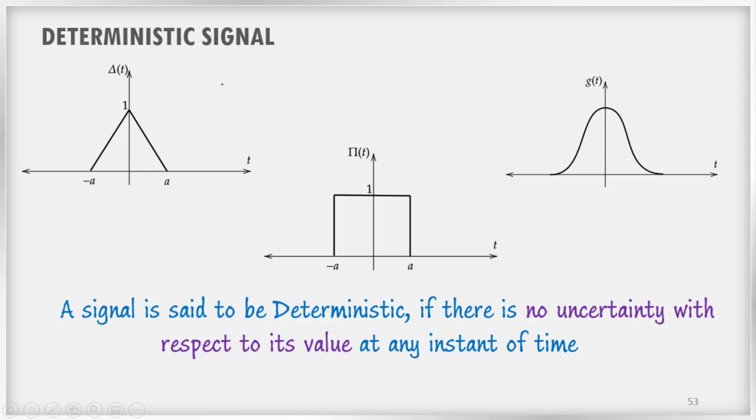Otherwise, a signal is said to be deterministic if there is no uncertainty with respect to its value at any instant of time. So we can say that a deterministic signal can be modeled as a function of time. This triangular signal, this rectangular signal, this Gaussian signal, all these are examples of deterministic signals because we have a mathematical function corresponding to these signals, which can also be represented in a graphical way. So these are known as deterministic signals.